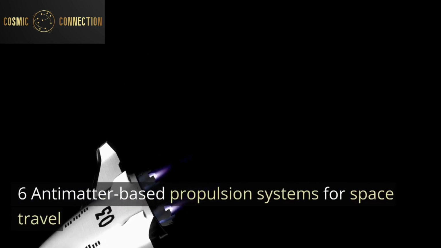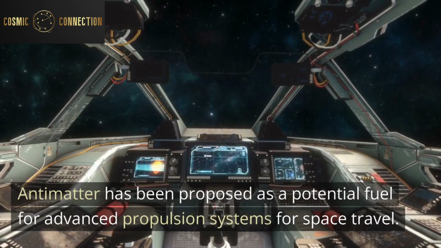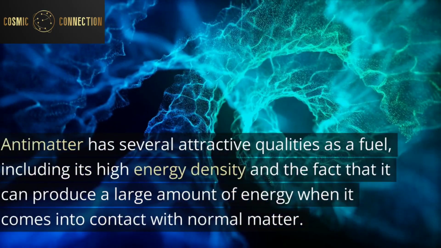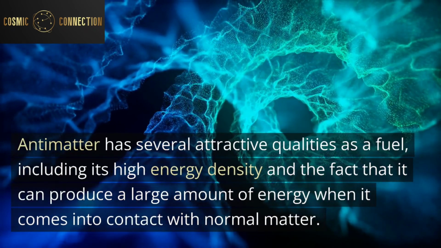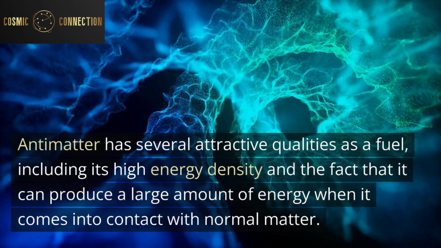6. Antimatter-based propulsion systems for space travel. Antimatter has been proposed as a potential fuel for advanced propulsion systems for space travel. Antimatter has several attractive qualities as a fuel, including its high energy density and the fact that it can produce a large amount of energy when it comes into contact with normal matter.